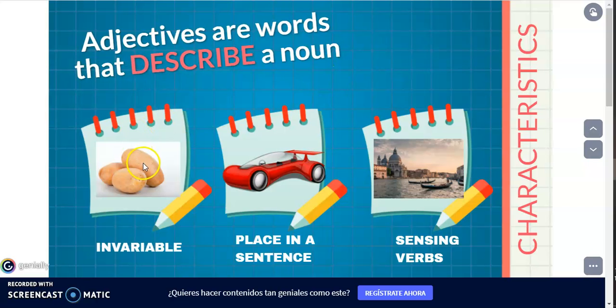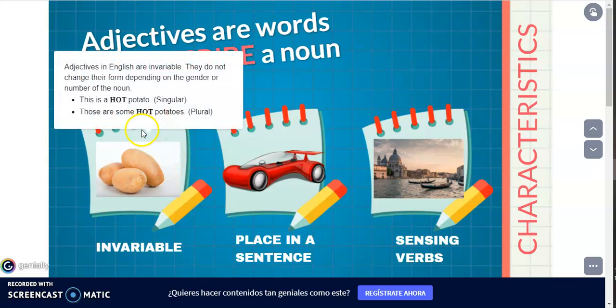First of all, they are invariable. What does that mean? Adjectives are invariable because they do not change their form according to the gender or number of the noun. It doesn't matter if we are talking in singular, male, or plural, female, the adjective remains the same. Check this out. This is a hot potato, singular. Those are some hot potatoes, plural. The adjective is the same.